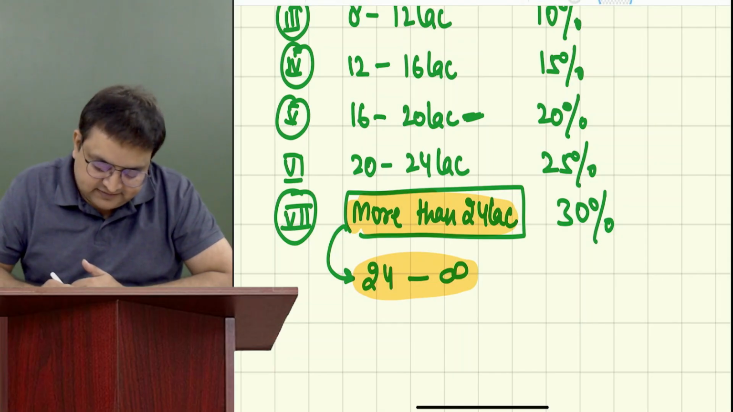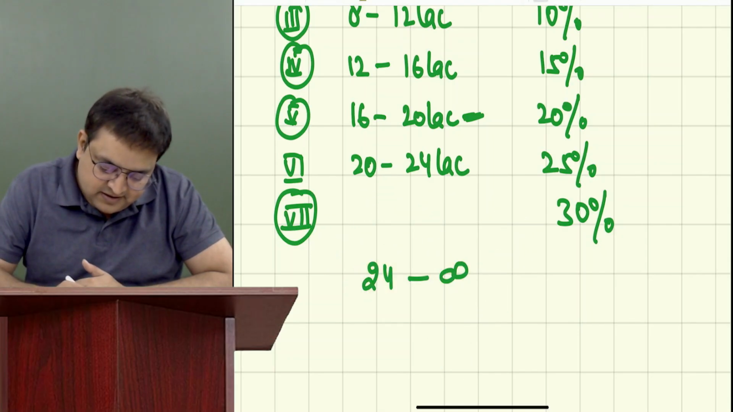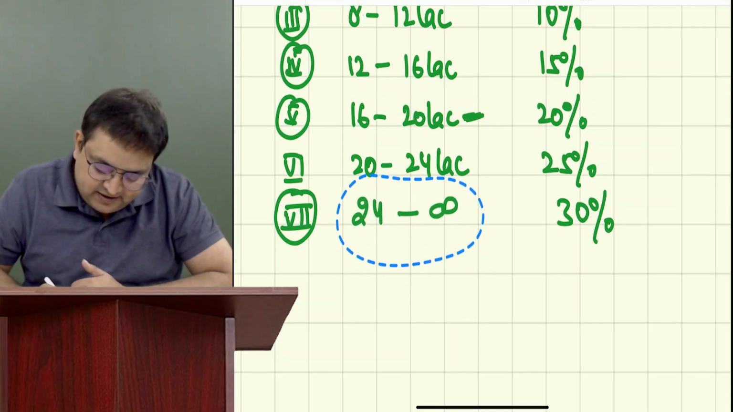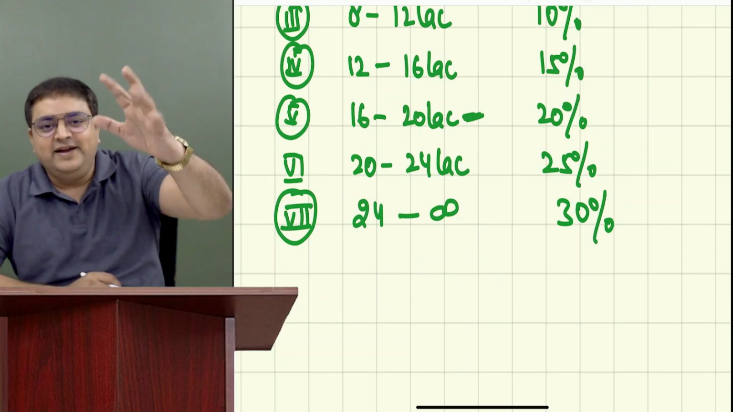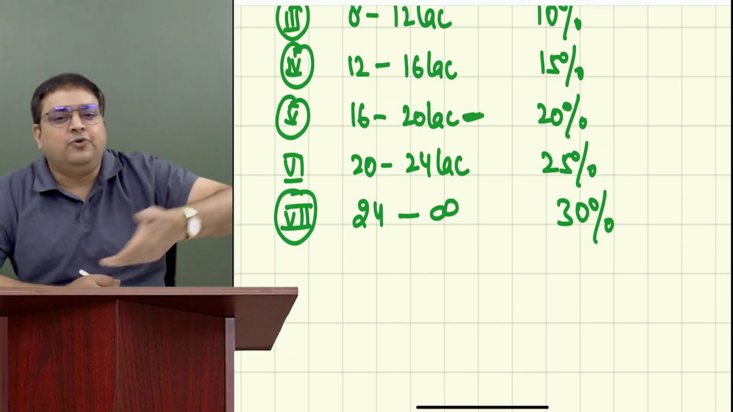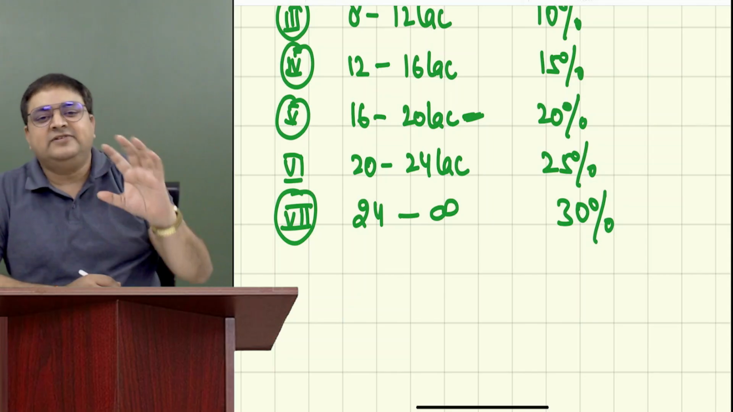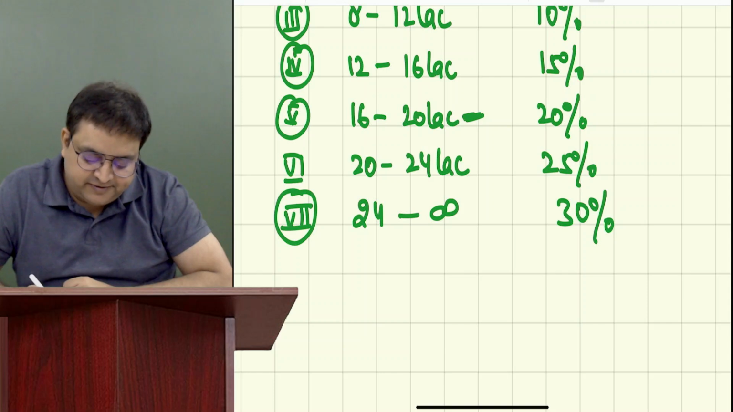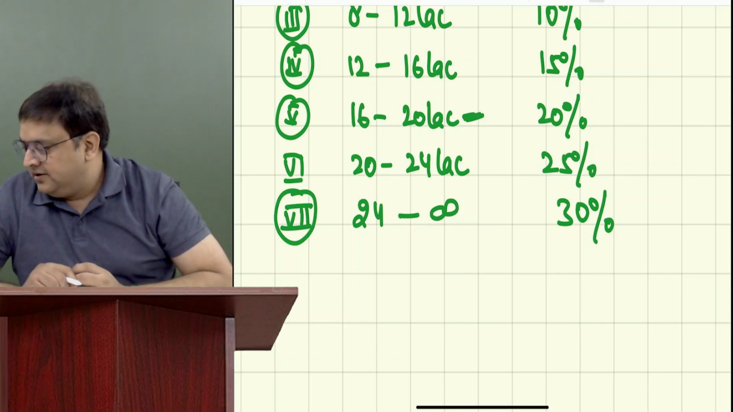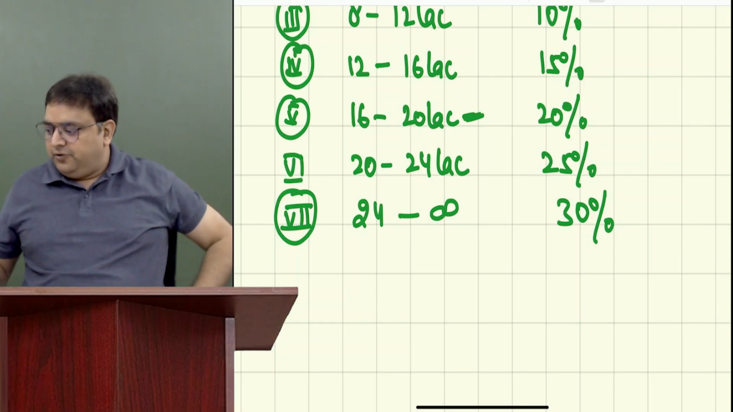I'm just deleting this one, and I am writing this. More than 24 lakh means 24 lakh till infinity. Nobody will go till infinity, but if it is more than 24 lakh, then there is no such limit of how much more it is. So I've just written 24 lakh to infinity. It is 30%. Everyone is okay? Surya, Hari, Pushtaq, you all are okay with this?